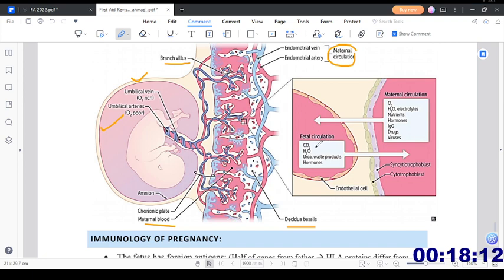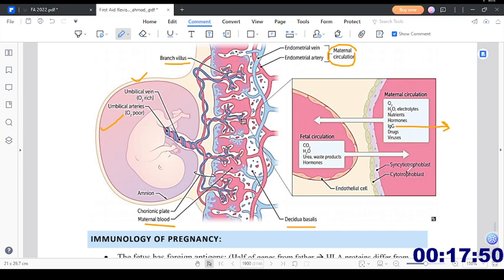Fetal circulation passes carbon dioxide, water, urea, waste products, and hormones to the maternal circulation via placenta. From the maternal circulation, oxygen, water, electrolytes, nutrients, hormones, IgG antibodies. So Dr. Nandan Joshi gave a mnemonic like IgG greets the fetus. So then we have drugs and viruses. So all of these things are moving from the maternal circulation to the fetal circulation.